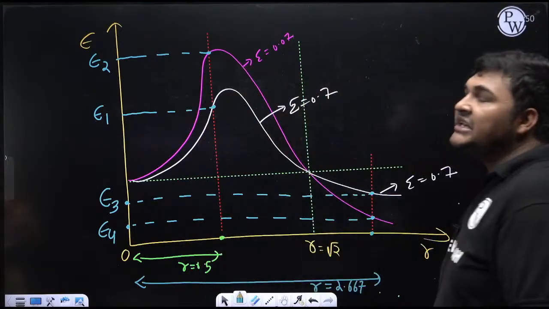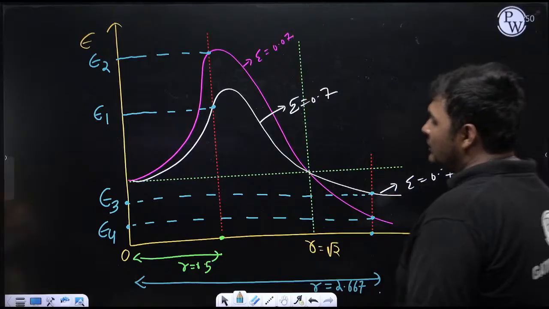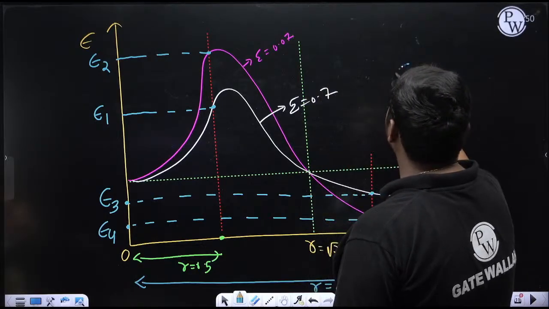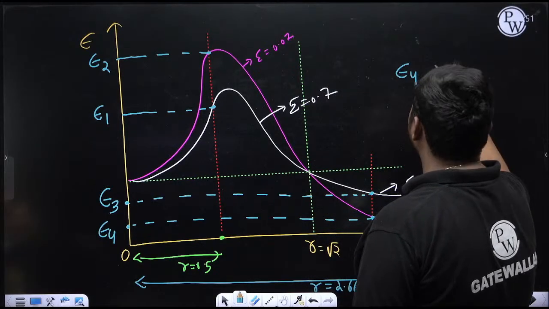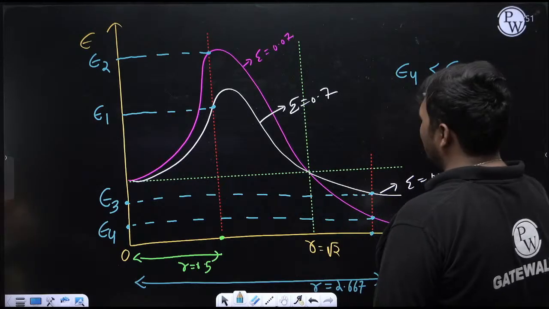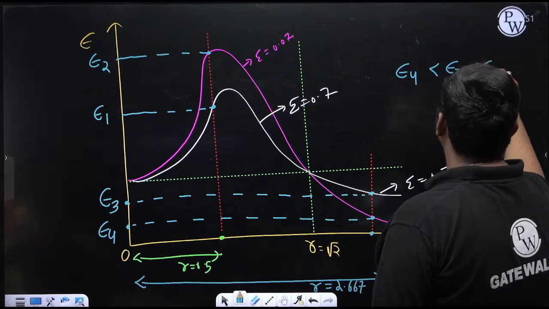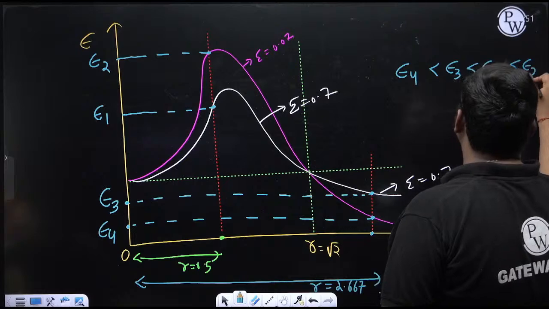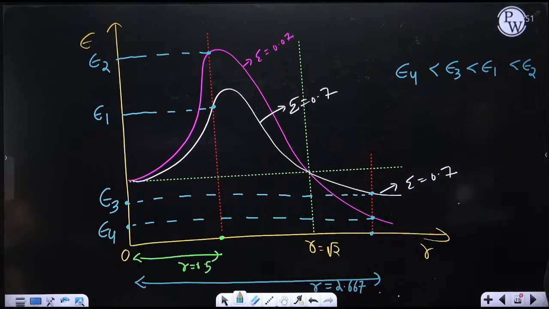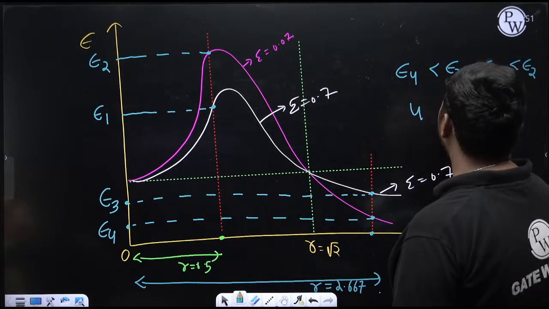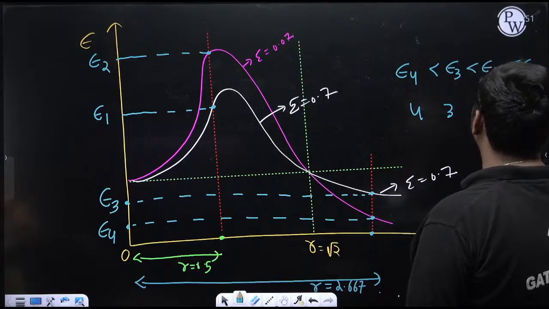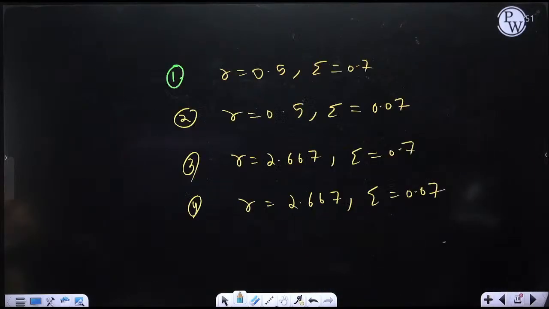So what is the increasing order of epsilon? First of all, the minimum value of epsilon is coming for case 4. Then case 3. Then epsilon 1 is more and epsilon 2 is maximum. So can I say here the increasing order of epsilon is 4, 3, 1, 2. Okay, 4, 3, 1, 2.